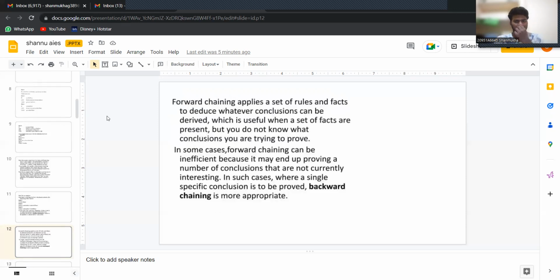Forward chaining applies a set of rules and facts to deduce whatever conclusions can be derived, which is useful when a set of facts is present but you do not know what conclusions you are trying to prove. In some cases, forward chaining can be inefficient because it may end up proving a number of conclusions that are not currently interesting. In such cases where a single specific conclusion is to be proved, backward chaining is more appropriate.